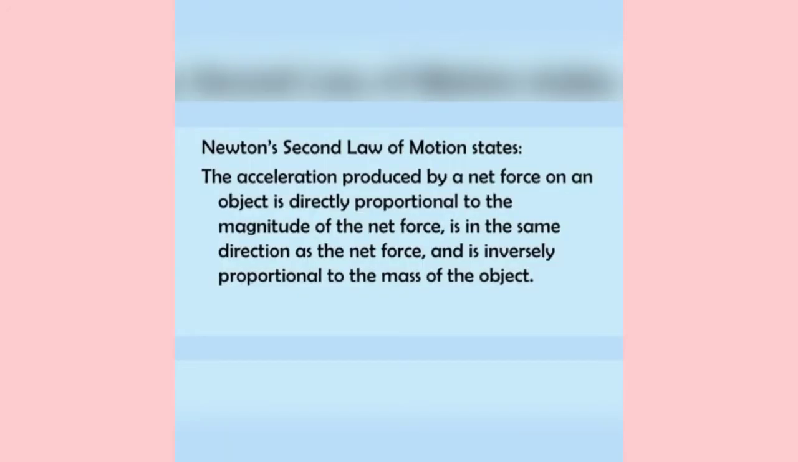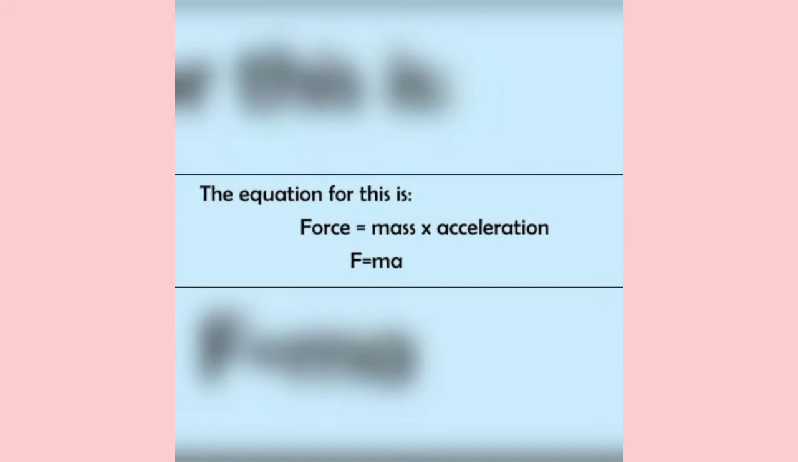Newton's second law of motion states the acceleration produced by a net force on an object is directly proportional to the magnitude of the net force, is in the same direction as the net force, and is inversely proportional to the mass of the object. The equation for this is force is equal to mass into acceleration, that is, F equals ma.